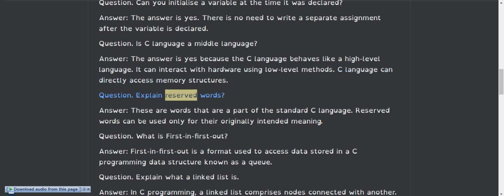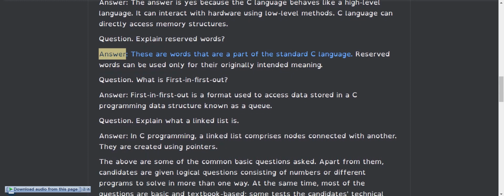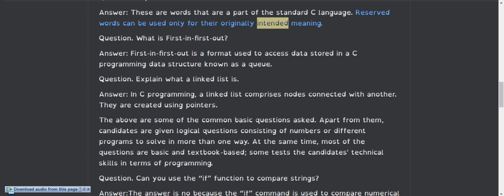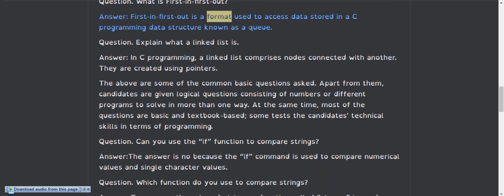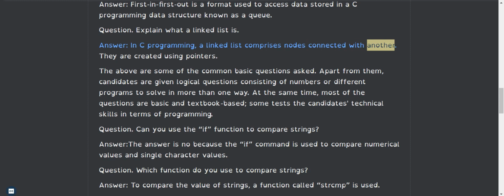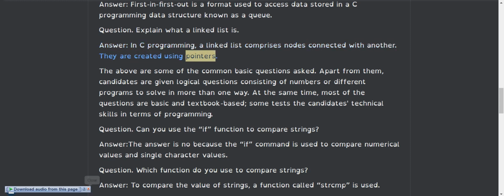Question: explain reserved words. Answer: these are words that are a part of the standard C language. Reserved words can be used only for their originally intended meaning. Question: what is first in first out? Answer: first in first out is a format used to access data stored in a C programming data structure known as a queue. Question: explain what a linked list is. Answer: in C programming, a linked list comprises nodes connected with one another. They are created using pointers.